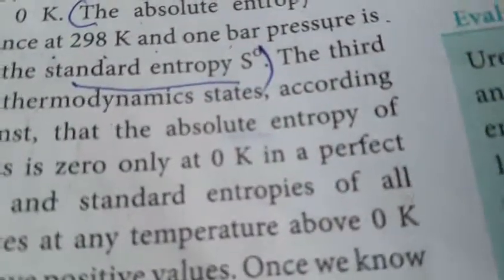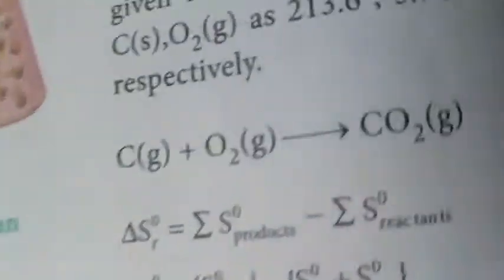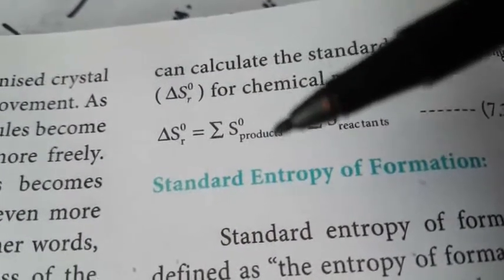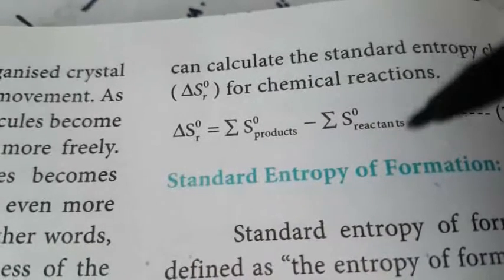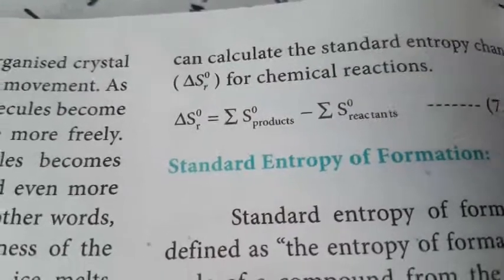Another one is how to calculate the standard entropy of formation. So what is meant by standard entropy of formation? That involves the reactants and the products. The entropy of formation is equal to the product minus the reactant. So how to calculate it? It is the total sum of the entropy of the products minus the reactants.